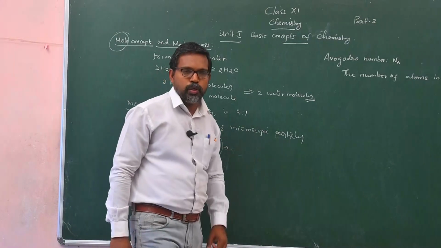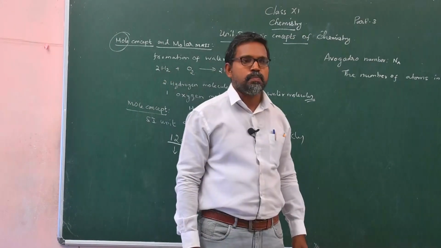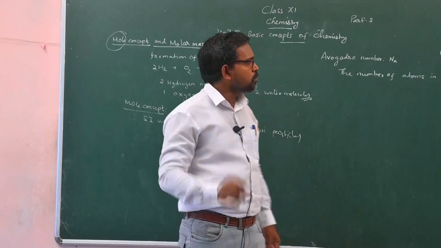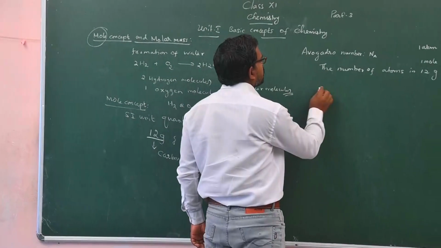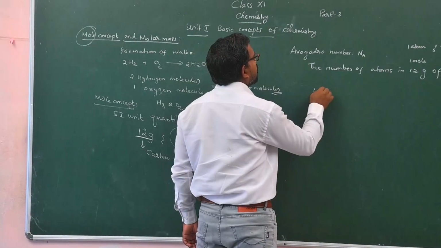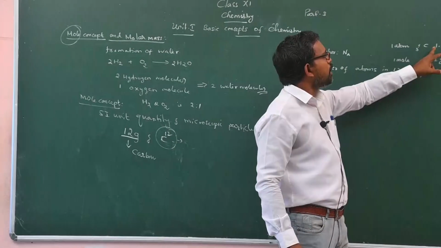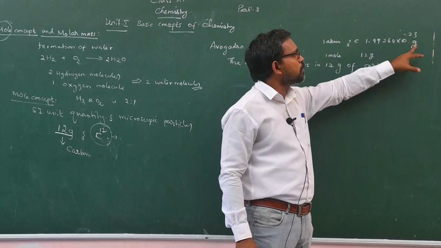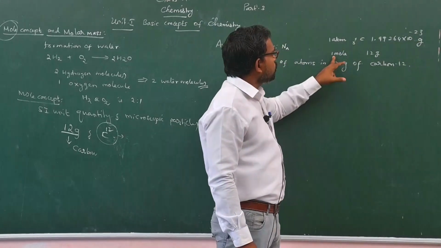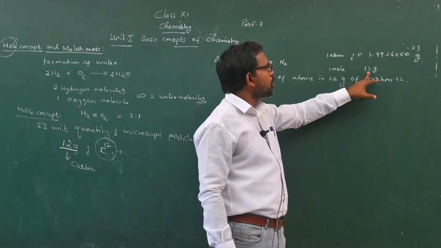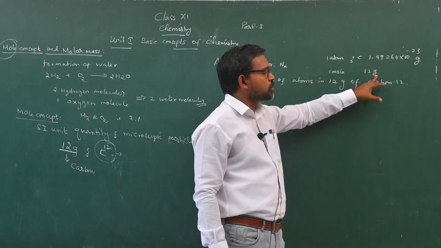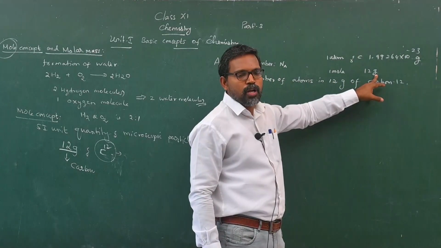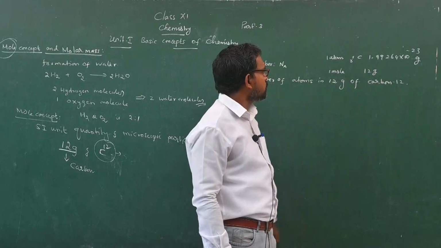According to mass spectroscopy, the mass of one atom of carbon is equal to 1.99264 into 10 to the power minus 23 gram. So 1 mole of carbon is equal to 12 gram of carbon.